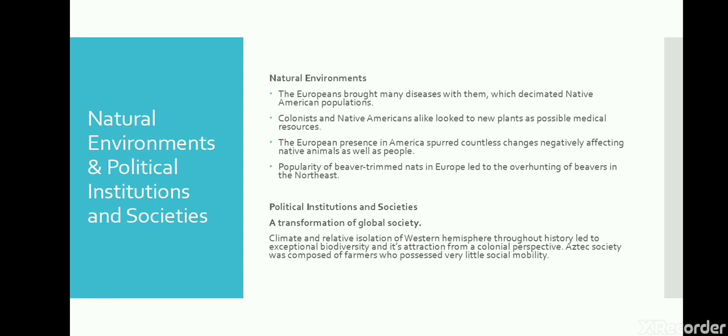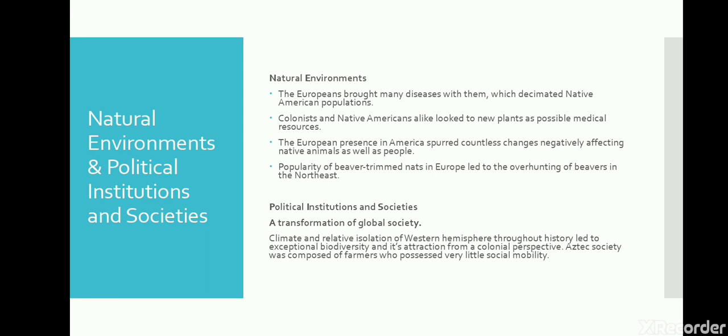Natural environments and political institutions and societies. Natural environments. The Europeans brought many diseases with them, which decimated Native American populations. Colonists and Native Americans alike looked to the new plants as possible medical resources. The European presence in America spurred countless changes, negatively affecting native animals as well as people. The popularity of beaver-felt hats in Europe led to the overhunting of beavers in the Northeast.